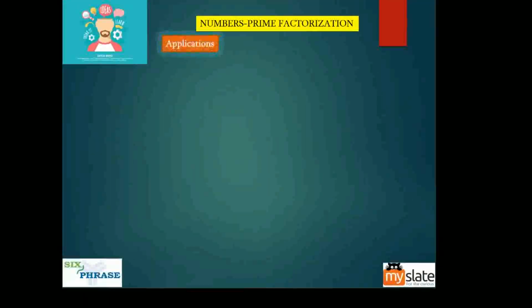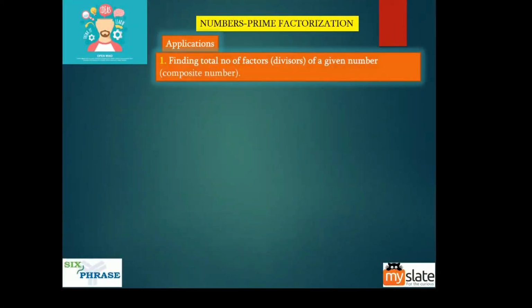Applications, we'll see what the applications are. The first application is finding the total number of factors or divisors, you could also call divisors factors, of a given composite number. Now why does this say a composite number? Why not just a number? Why are they leaving out prime numbers? Can anybody think about it? Why do they say composite number? Why not a prime number?